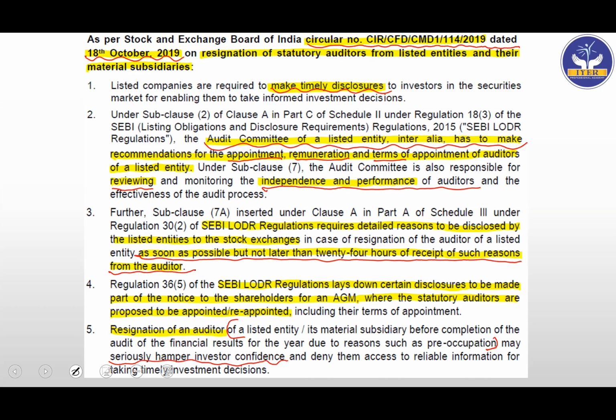That is but natural. It is not the auditor's death. It is not that the auditor is going because of some health reasons. The auditor is resigning, and we are assuming here that he is resigning because maybe data was not provided to him, or there is something going wrong in the company in terms of financials. So that is the reason the auditor is resigning. I hope these points are very, very simple.